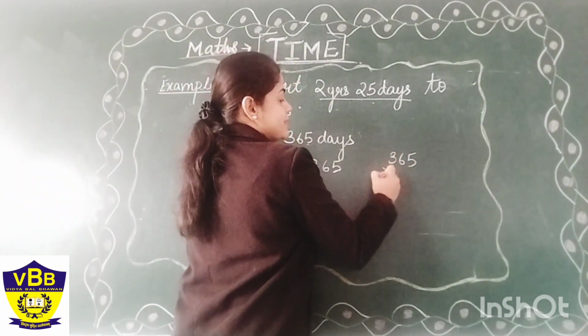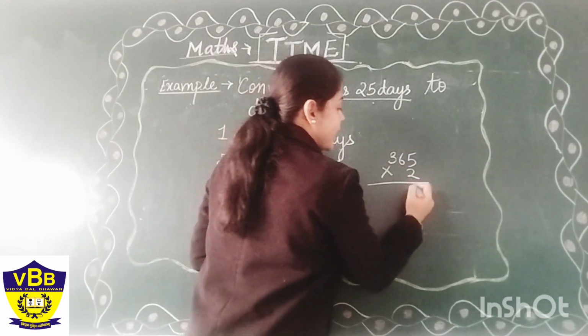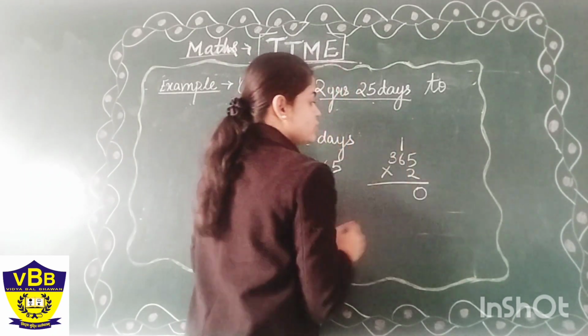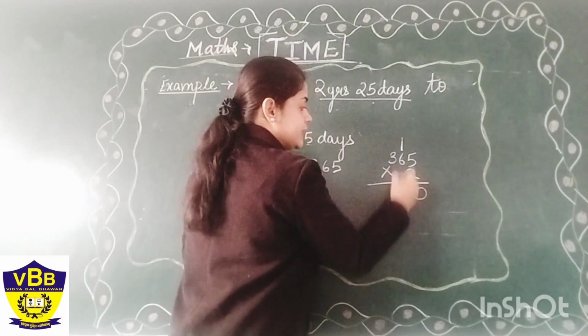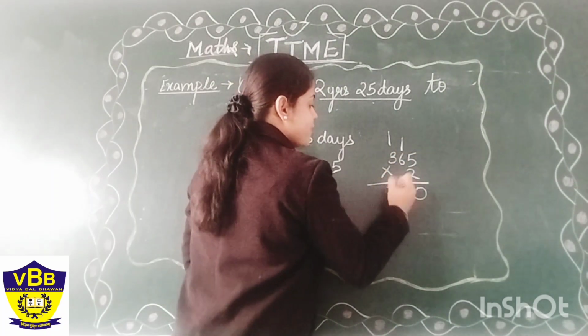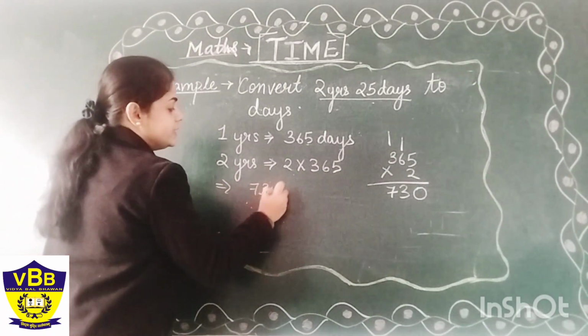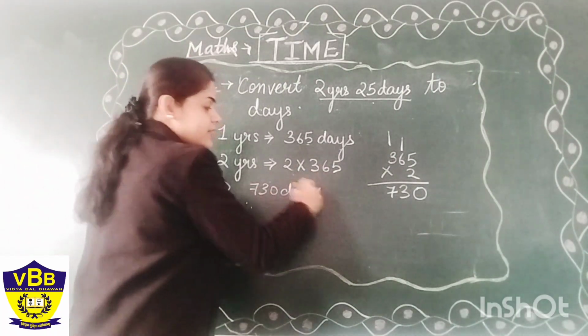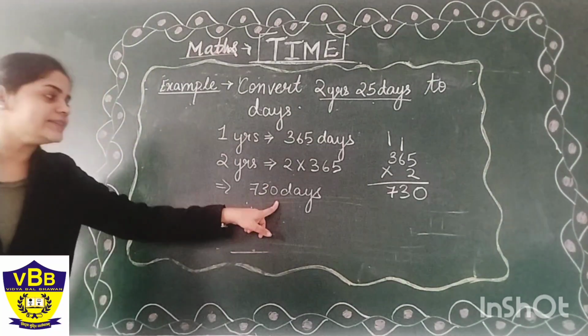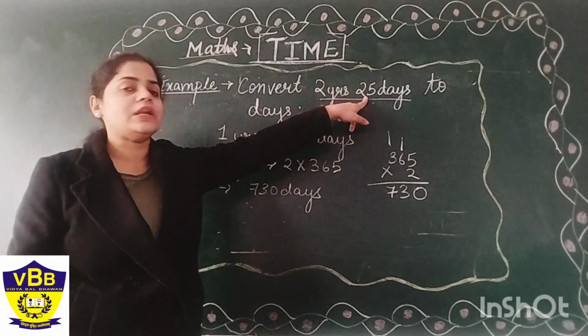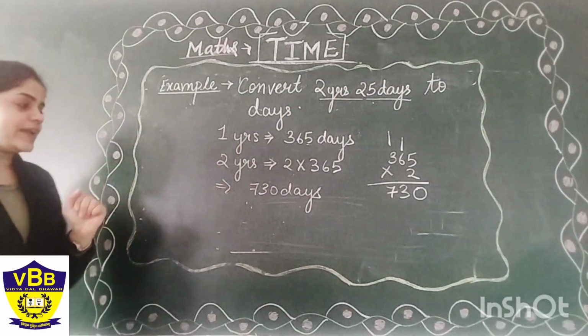What will be our answer, students? Find by yourself and tell me the answer. 5 times 2 is 10, 6 times 2 is 12, 3 times 2 is 6, 7. So it will be 730 days. Is this our final answer? No, we have to add this 730 days with 25 days to get our final answer.